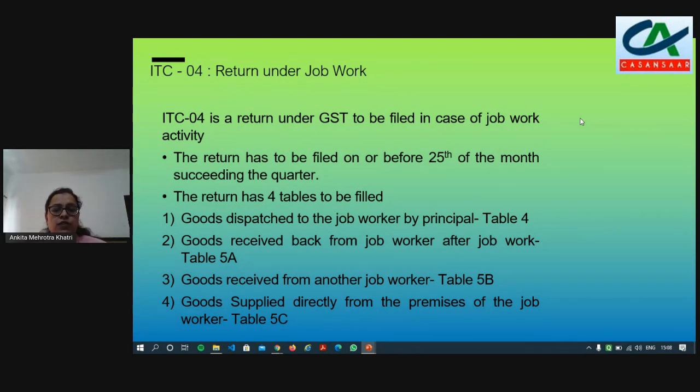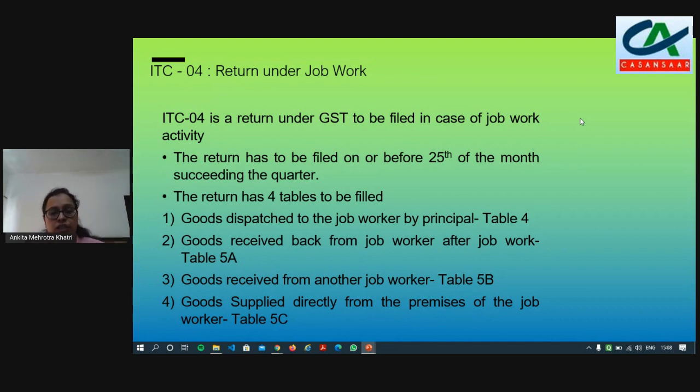So there are 4 tables. Table 4 is for sending the goods, dispatching the goods to the job worker. It is the one table where you have to tell how many goods, semi-finished goods, inputs, and capital goods have been sent by the principal to the job worker. Now tables 5A, 5B and 5C are for when we receive back the goods. If we receive from the same job worker, table 5A. If we do not receive from the same job worker, table 5B, that is, the sub job worker. If you are selling the goods directly from the job worker's premises, not receiving the goods at your premises, table 5C.